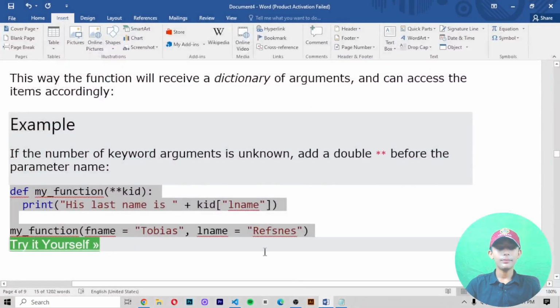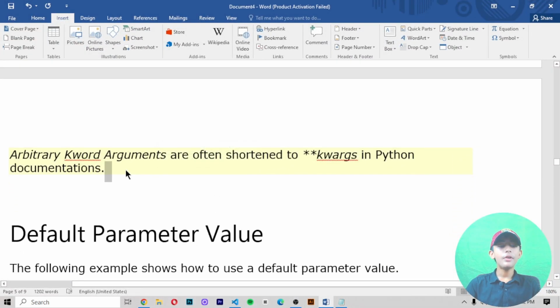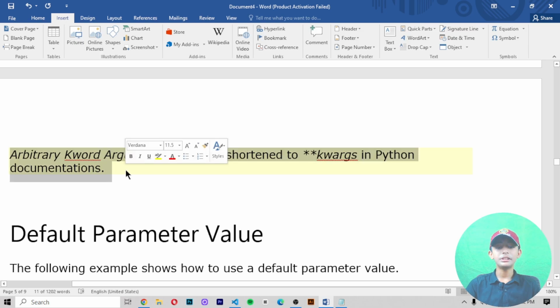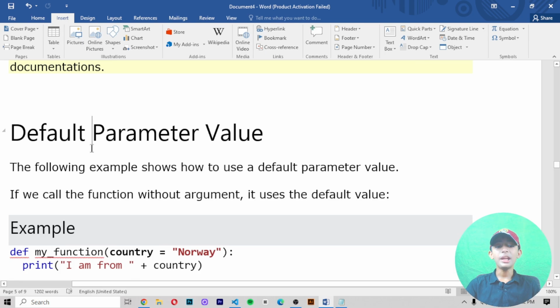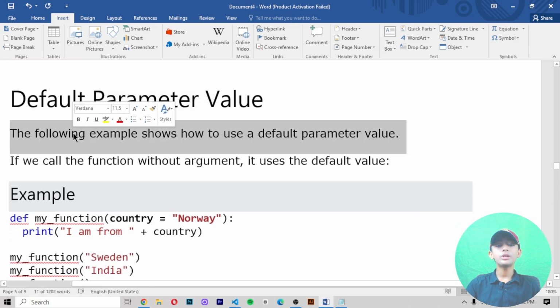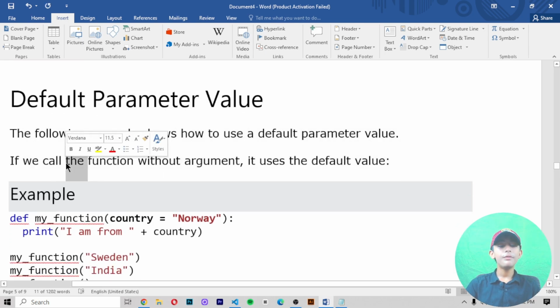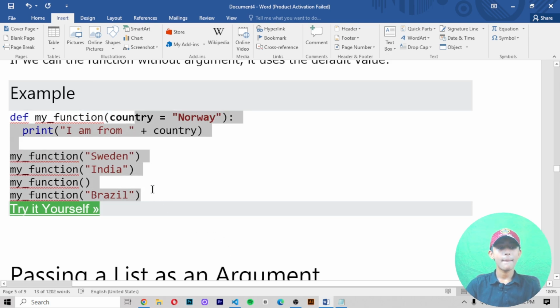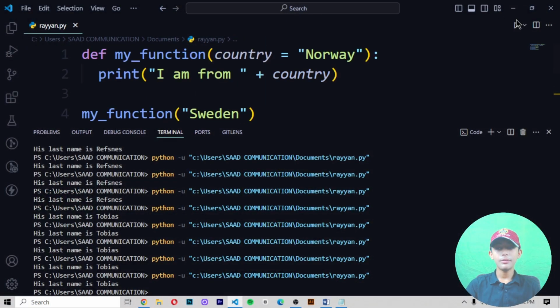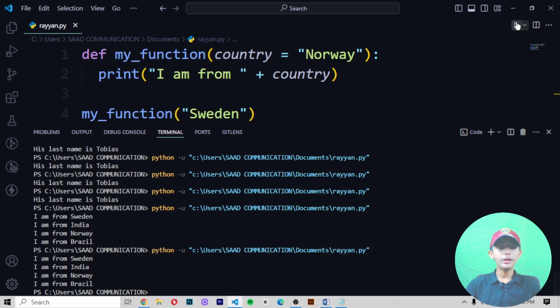Arbitrary keyword arguments are often shortened to **kwargs in the Python documentation. Default parameter value. The following example shows how to use a default parameter value. If we call the function without an argument, it uses the default value. In this example, let me copy that, paste that and save it, and it should give me "I am from Sweden, I am from India, I am from Norway, and I am from Brazil."